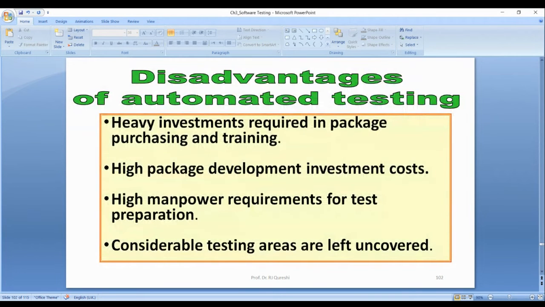Disadvantages: heavy investment in terms of packages if you need, like for example NCover, the licensing cost, LoadRunner licensing cost. So investment is required, manpower is required to prepare test case.